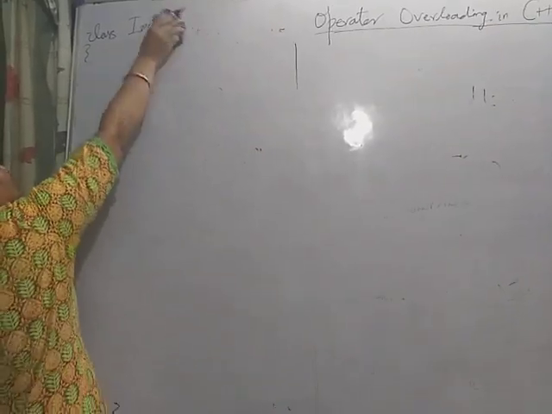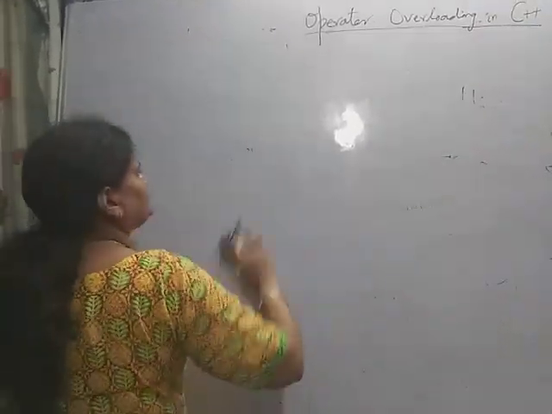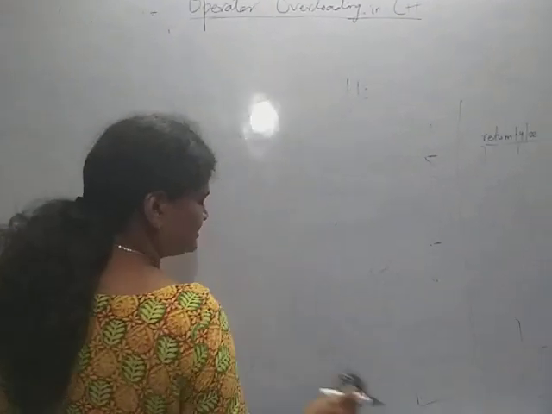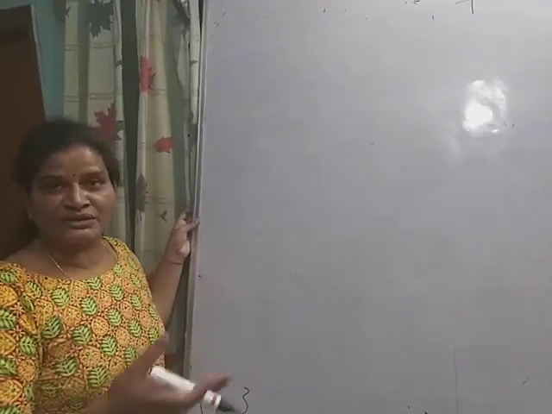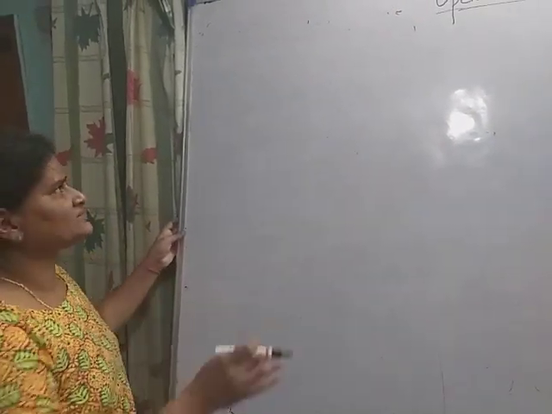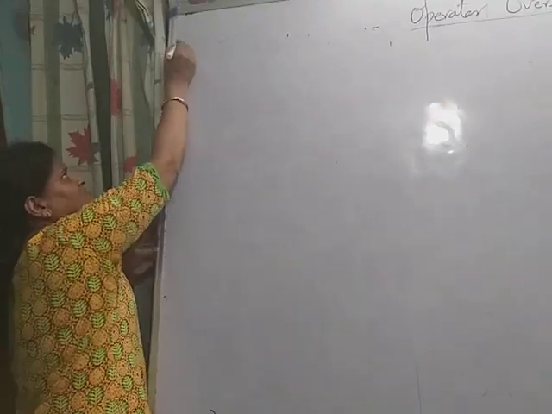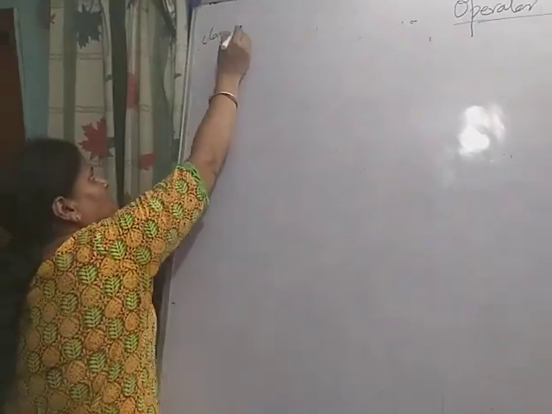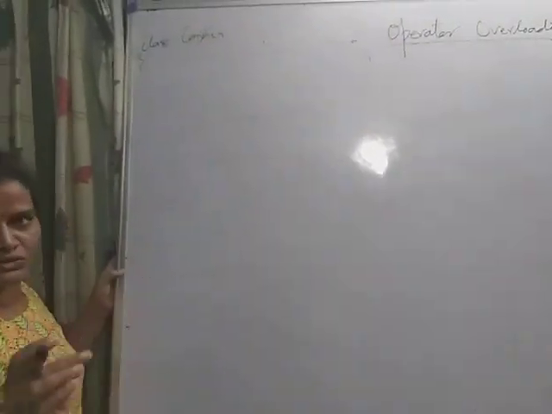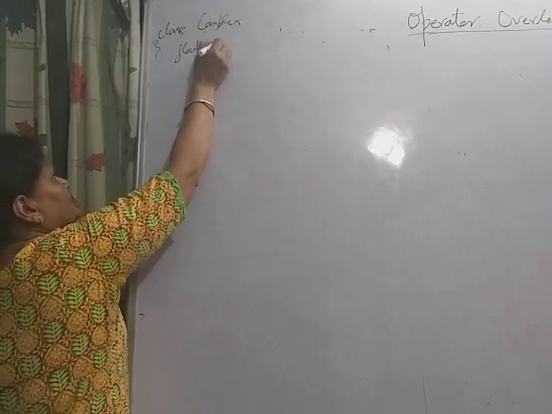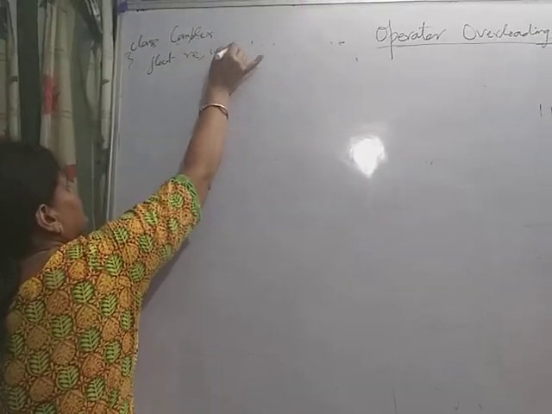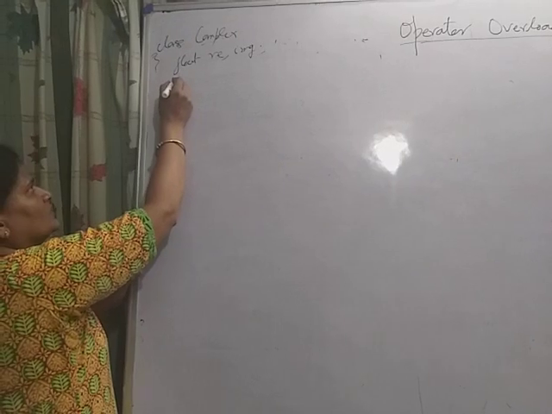Now I am writing a very famous class in C++ to illustrate the operator overloading process, the complex class. So one class, complex. The complex class takes two data members, float real and imaginary, and it has two constructors.